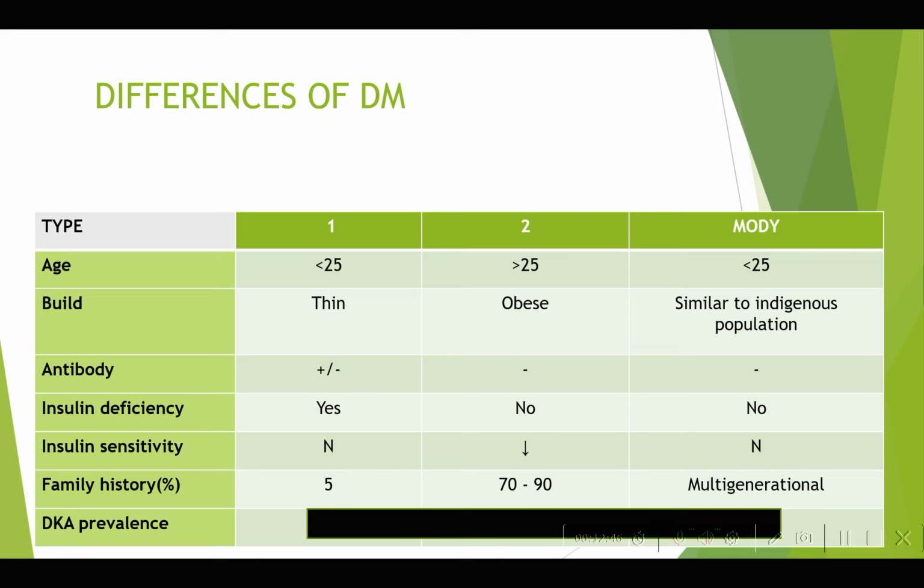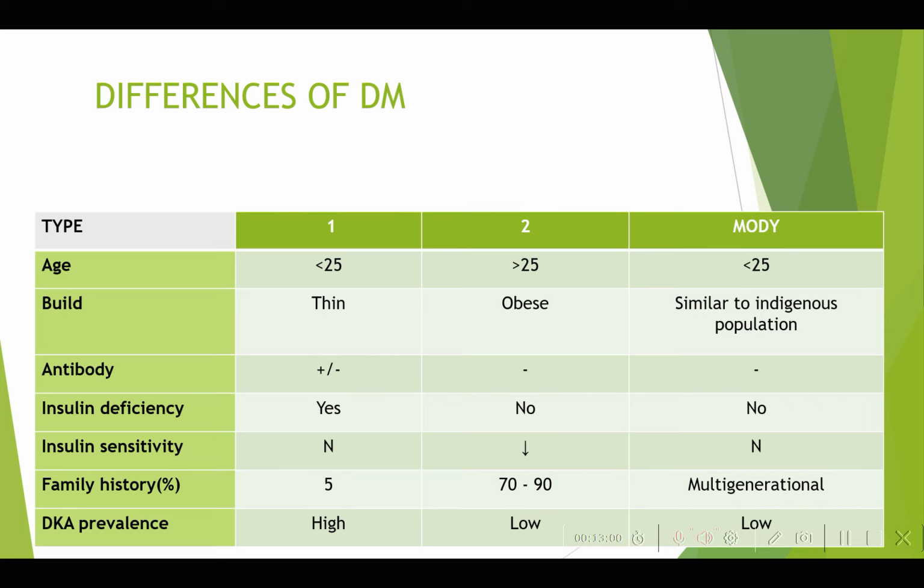What about the DKA prevalence? Sir, type 2 has a higher DKA prevalence. You're sure about that? Would you like to revise your answer? Sir, type 1, yes. Type 1 has a high degree of DKA. What about type 2? What does type 2 proceed with? Hyperosmolar hyperglycemia, sir. Hyperosmolar hyperglycemia occurs mainly in type 2 diabetes mellitus. What about MODY? MODY DKA prevalence is low, sir.